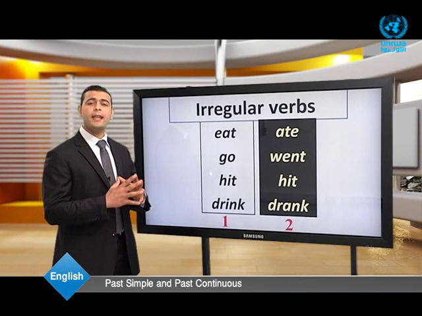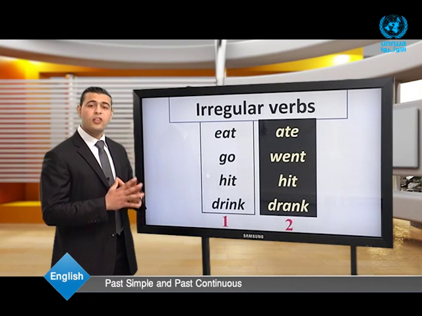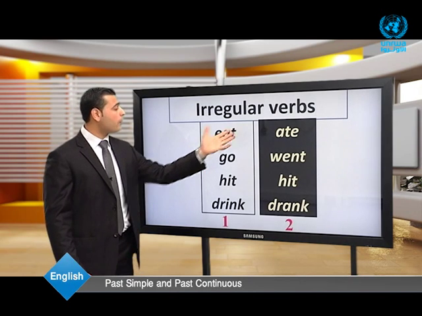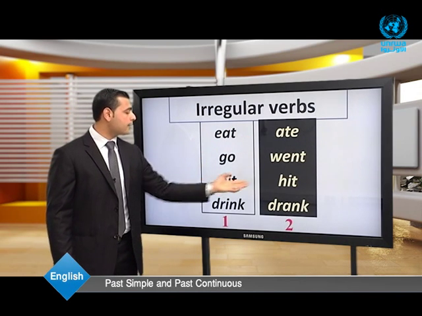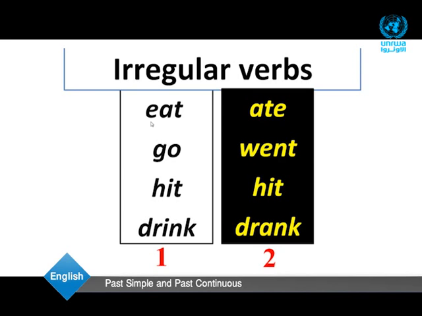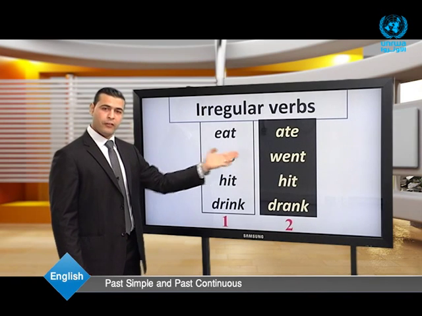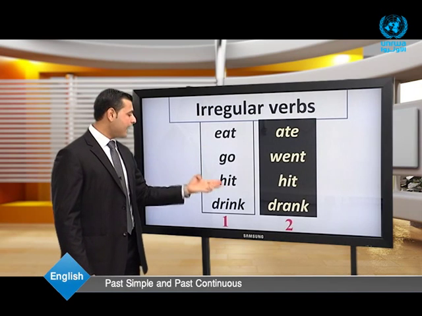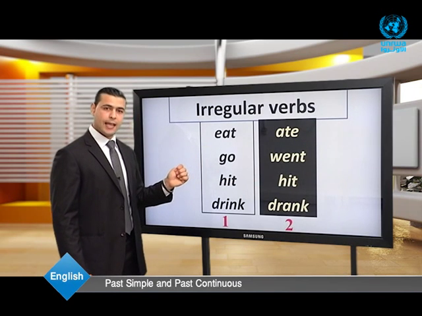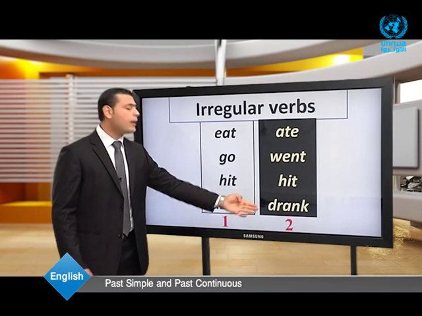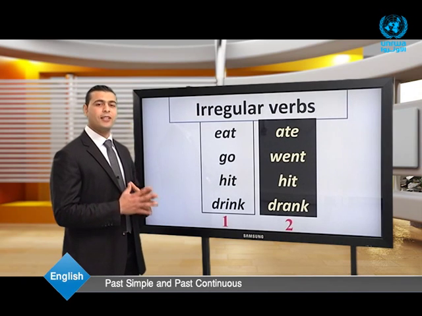Wonderful. With the irregular verbs, the shape of the verb has two possibilities. Either the form of the verb changes or it stays as it is. Here, eat, ate. Go, went. The shape of the verb changes. Hit, hit. It stays as it is. Drink, drank. Okay, let's go on.